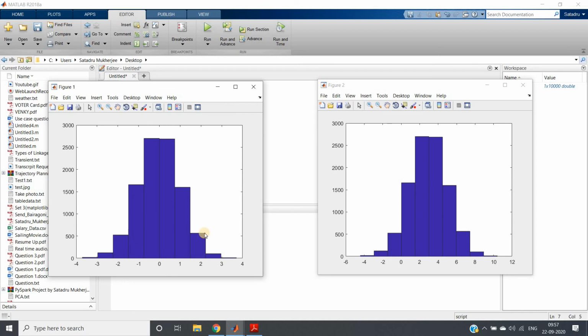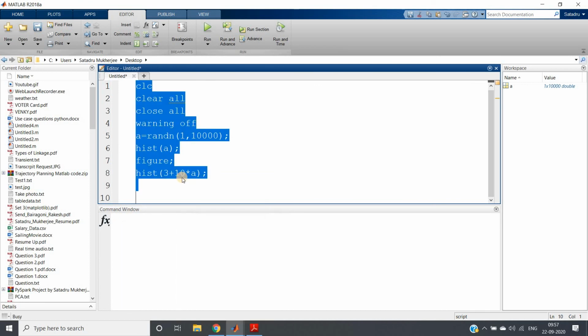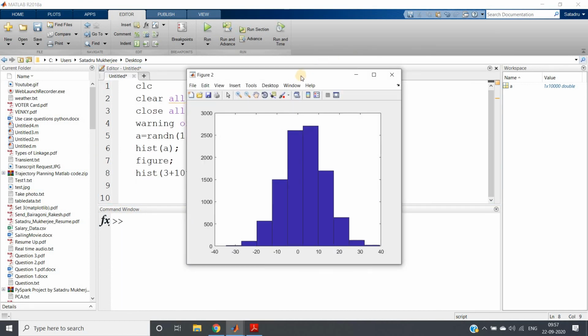You can see that in this particular graph, the mean is centered around 0. But in this one, the mean is between 2 and 4, that is 3, whatever we have mentioned. And for standard deviation, let me increase it, maybe 10. You can see the effect of standard deviation.